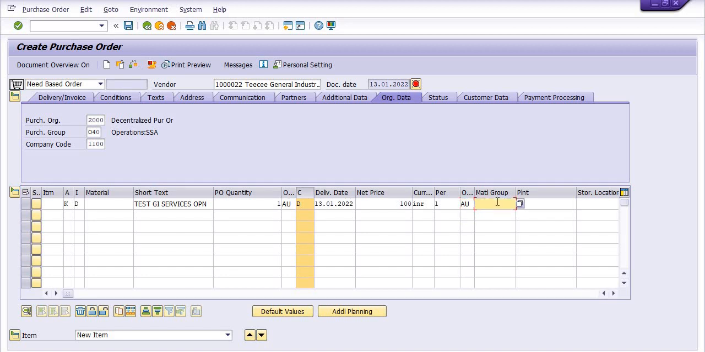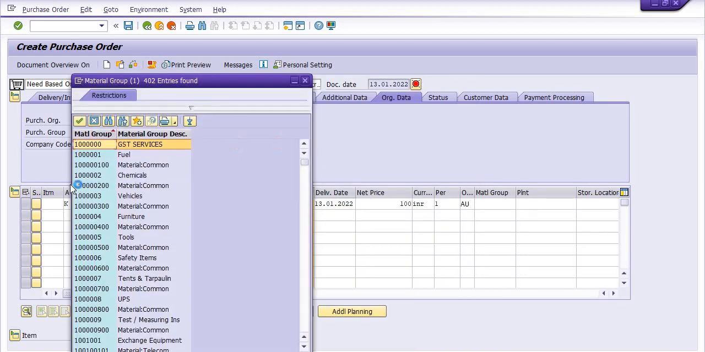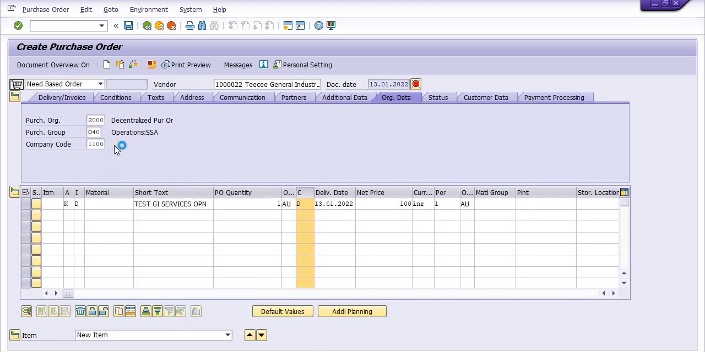For the material group, you need to choose your appropriate material group, but we are choosing the GST services because the material comes under the GST services. Plant is 3002. The services taken has storage location 100. This is the basic PO header line. Hope you understand. Now we need to go in the details of the item category.